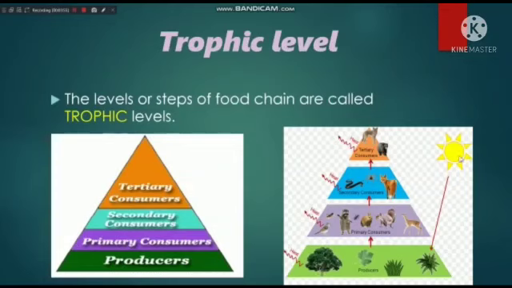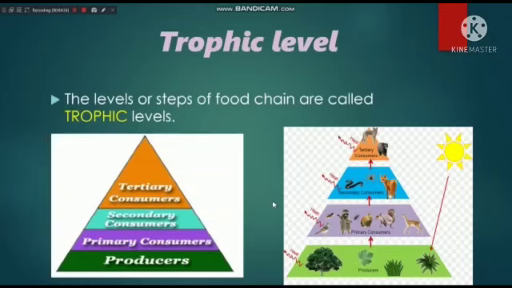You can see from here the sun rays falling on the plant, and by the process of photosynthesis they are preparing the food. Now this food is passing to the primary consumers. Primary consumers means the herbivores. Then it is passing to the secondary consumers, and then it is passing to the tertiary consumers. So in this way, every step of the food chain is called a trophic level. I think you got the concept.